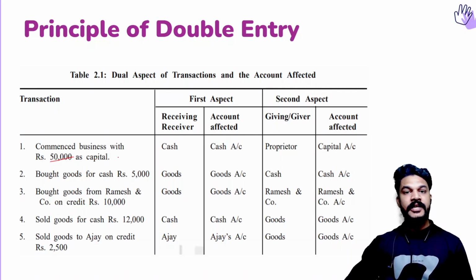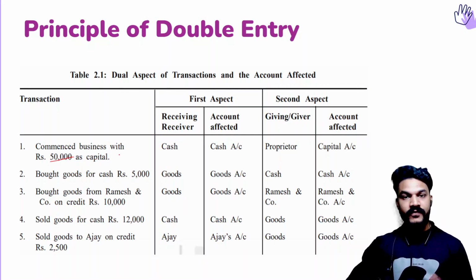So what is the receiving aspect? You should remember the point, we are the business, right? So business commenced with 50,000 as capital. That means the owner brought the capital, isn't it? If the owner brought the money, then only the business is having money. We are the business, the owner is a separate person. So we are receiving money. Cash is our receiving aspect.